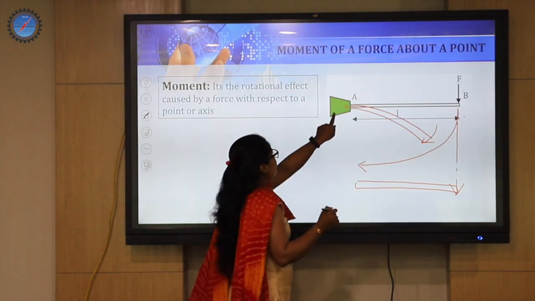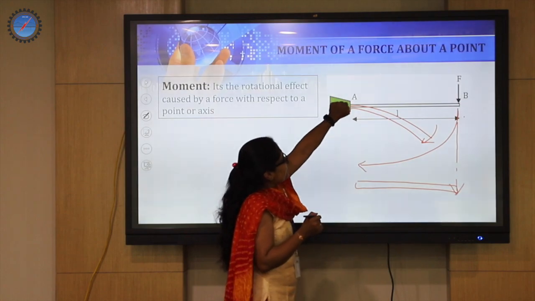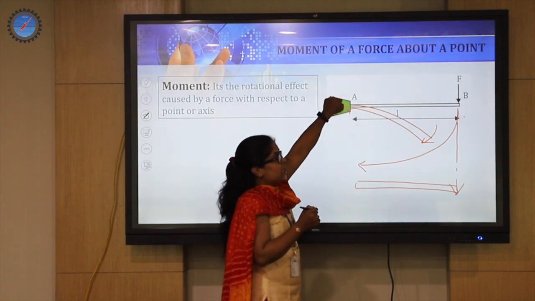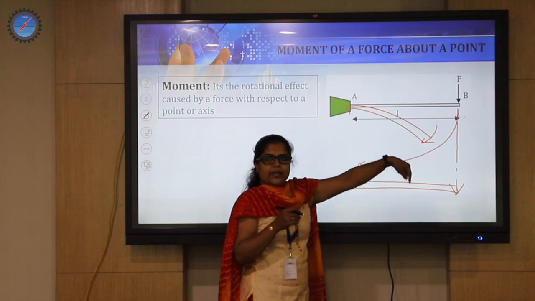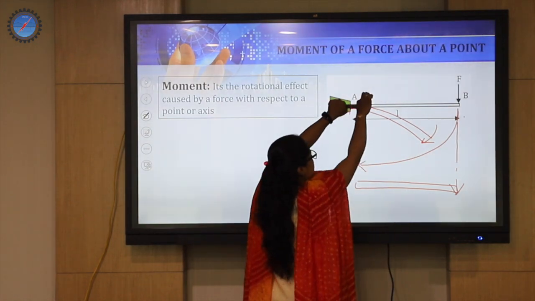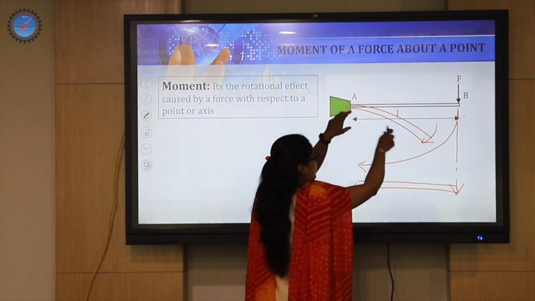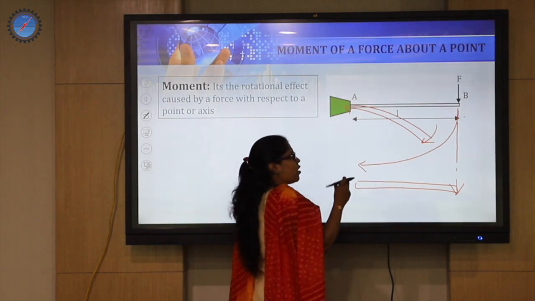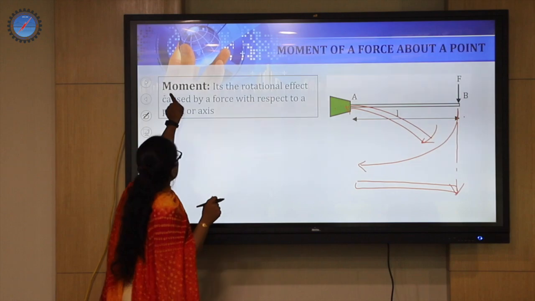But since we have the fixed end here, there is some fixity being held in such a way that it is not allowing the other end to move down. There will be a rotational effect being caused, something like this. It is going to rotate. So that rotational effect being caused is called moment.